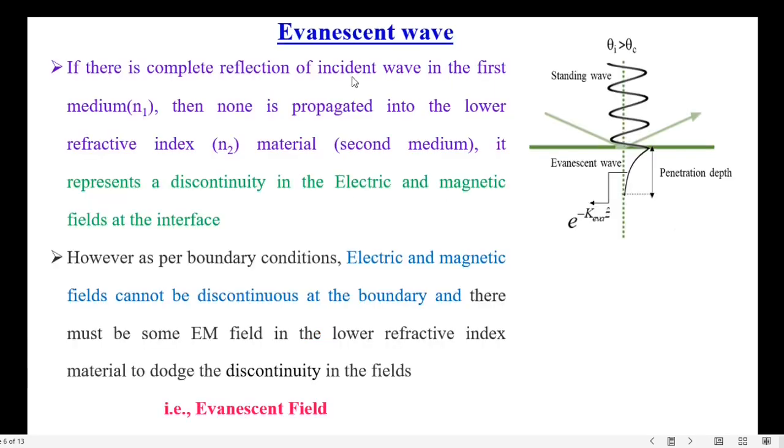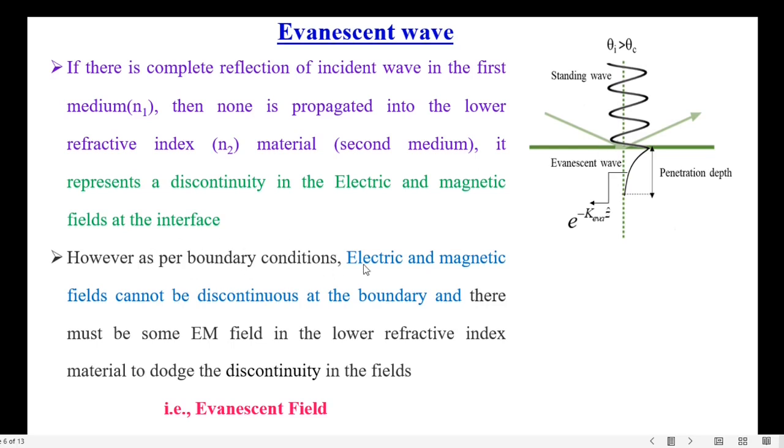Now let us get into the topic, evanescent wave. That is, we are going to define the evanescent wave. If there is complete reflection of the incident wave in the first medium, then none is propagated into the lower refractive index material, the second medium. It represents a discontinuity in the electric and magnetic fields at the interface.